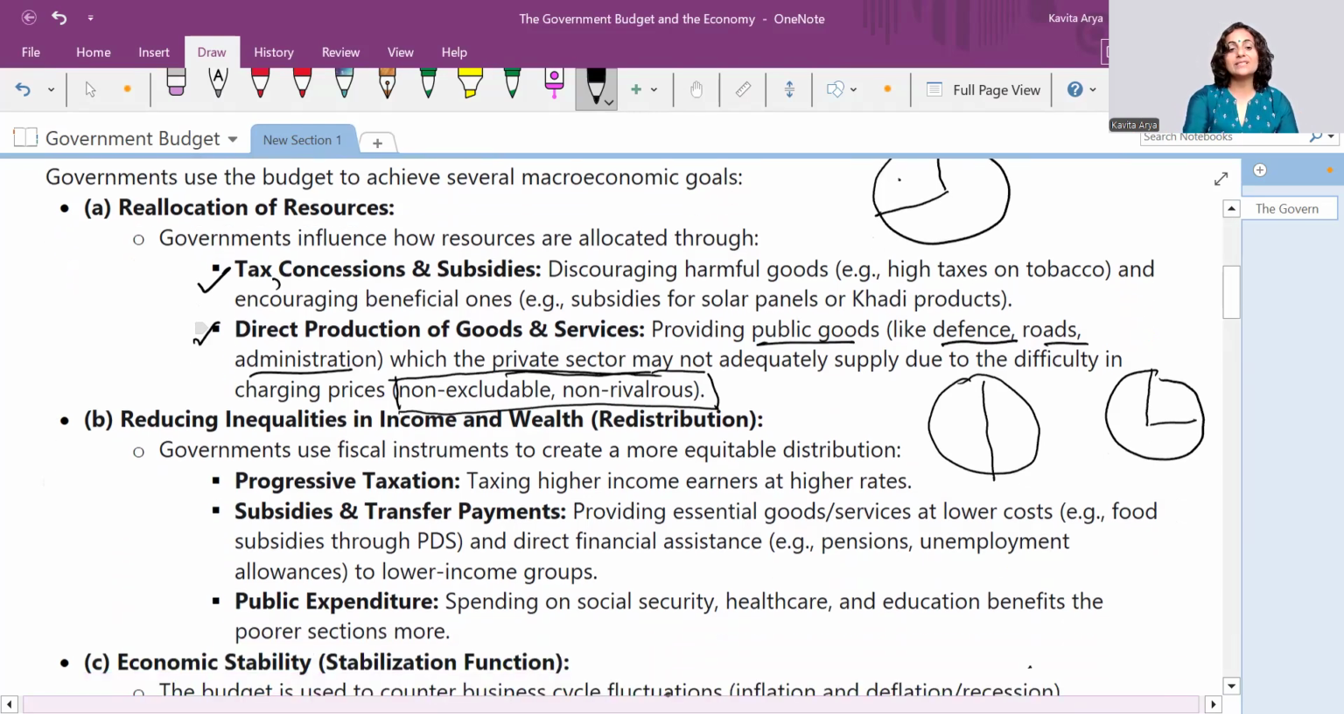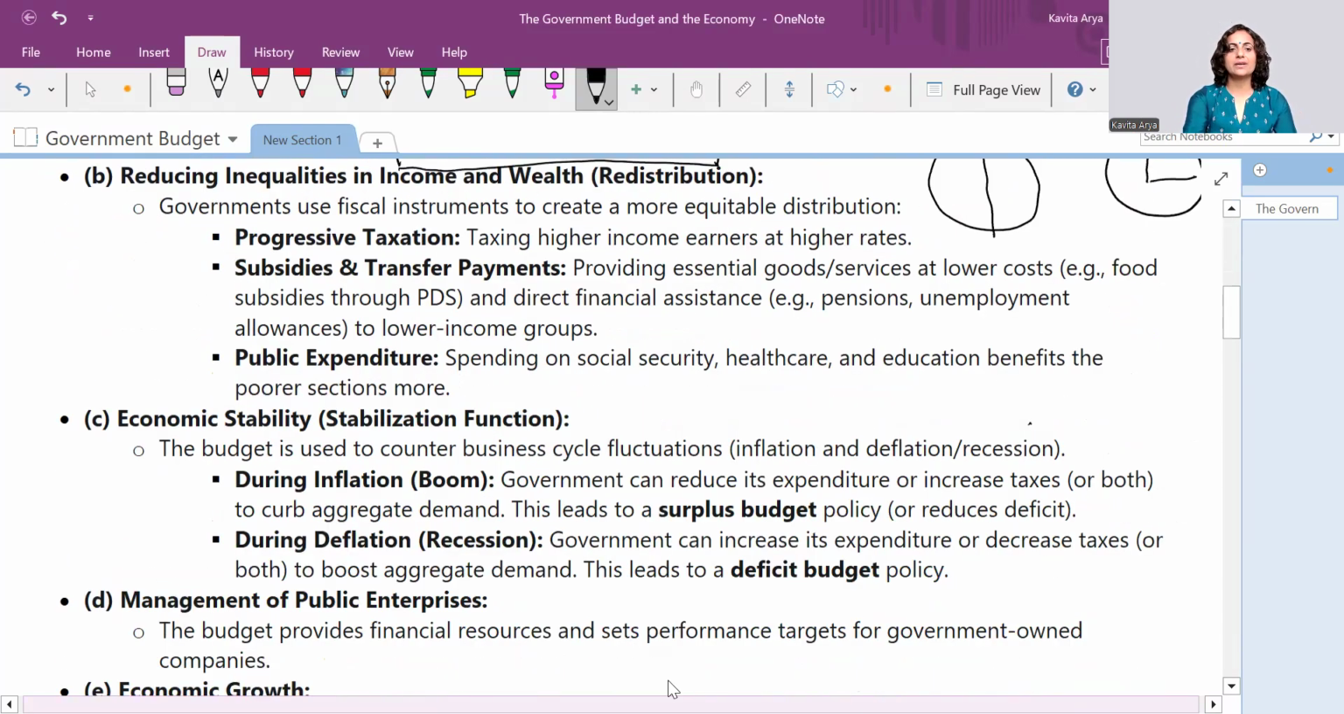Now let's talk about the second and very important objective, reducing inequalities in income and wealth. What do you know of inequality? In mathematics we use these symbols, greater than or less than, meaning not equal to each other. If we're talking about inequalities of income and wealth, one is rich, the other is poor, and the gap between the rich and poor is widening, making them richer and poorer.